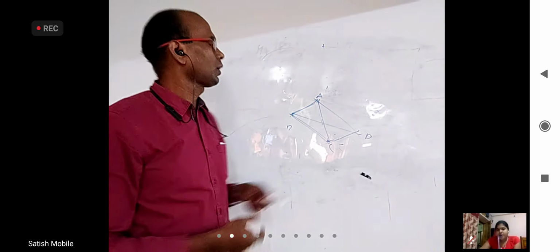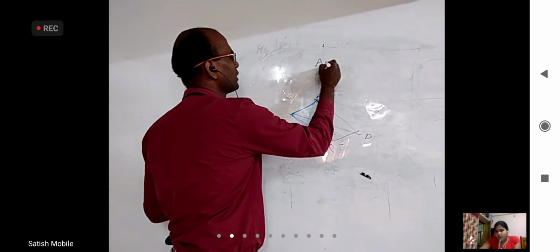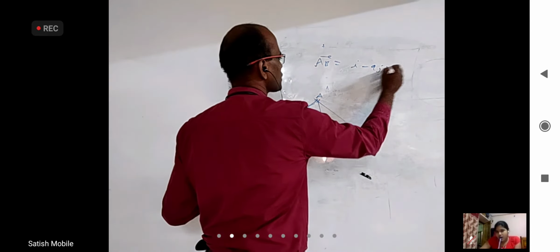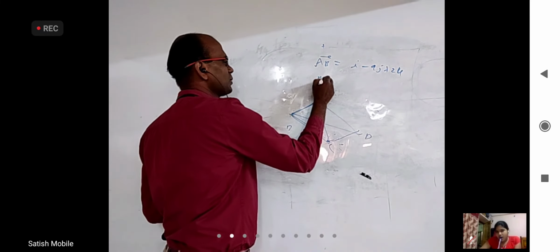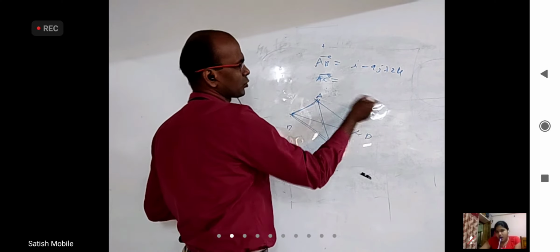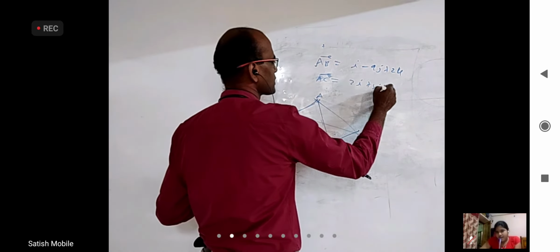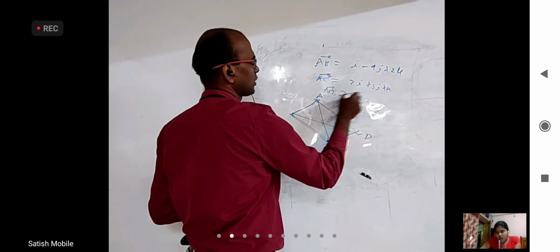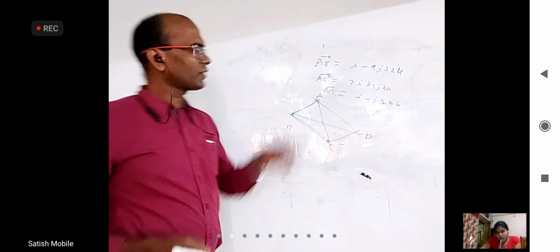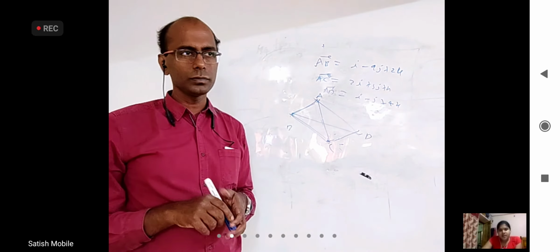Okay. Now one may say, I found AB bar, OB minus OA, and I got it as i minus 9j plus 2k. And AC bar I found, OC minus OA, which is 2i plus 3j plus k. And I found AD bar that came as some i minus j plus 4k. How will you verify whether they are coplanar or not? What is the method?